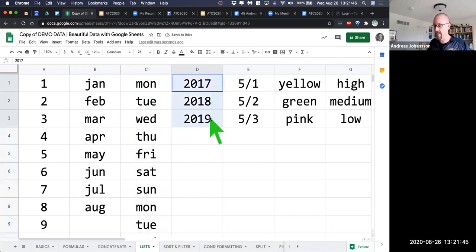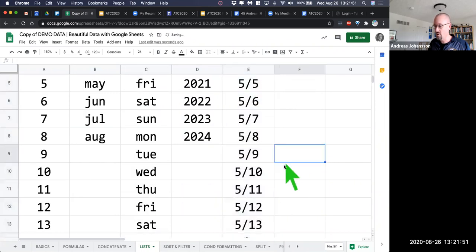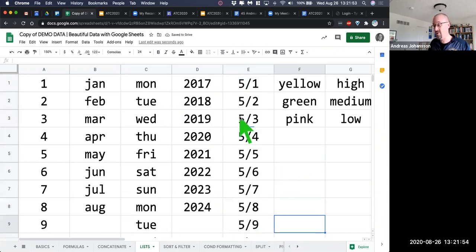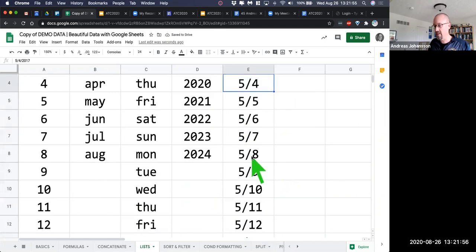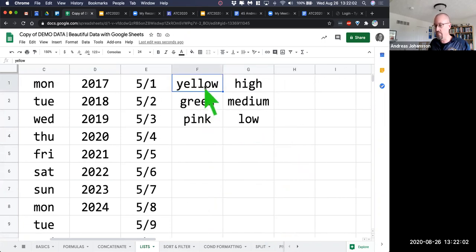Same thing with years, right? It can count, and months, it understands that. And so you can get a whole calendar. Even actually, so this value then, right, even kind of understands like what year it is depending on when you started. And then column F, that's where it gets a little bit tricky, like yellow, green, pink.